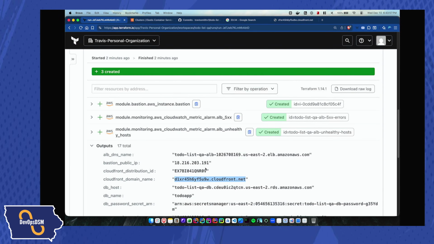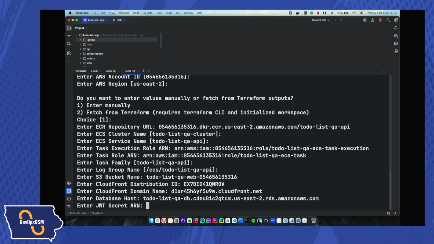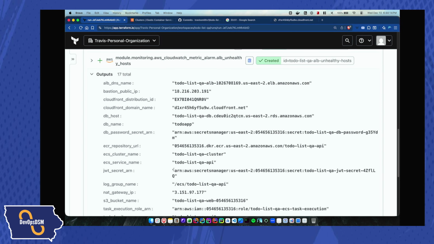Let's see, let's go to this. What we need is the database host. I've had times where it has made this secret or sensitive and hasn't given it to me. Sometimes I've had to go look it up. Other times it has. So, JWT secret ARN. Where is that?